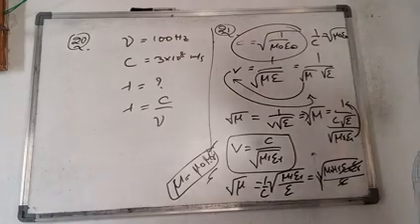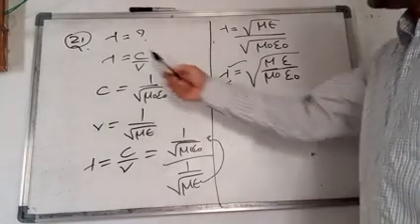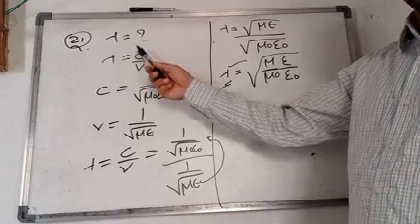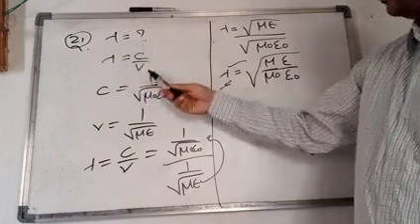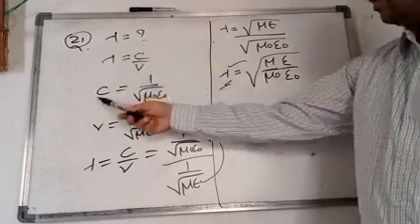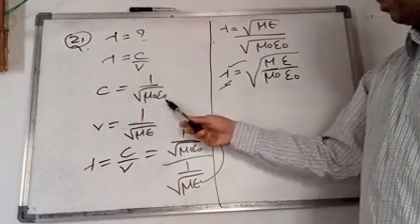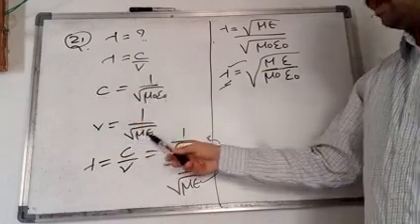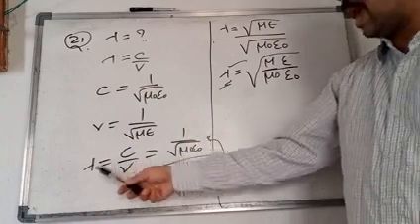Next question. In the 21st question, he is asking lambda is equal to how much? Lambda is equal to C by V. C is equal to 1 by root of mu naught epsilon naught. V is equal to 1 by root of mu epsilon. So from this, lambda is equal to C by V.